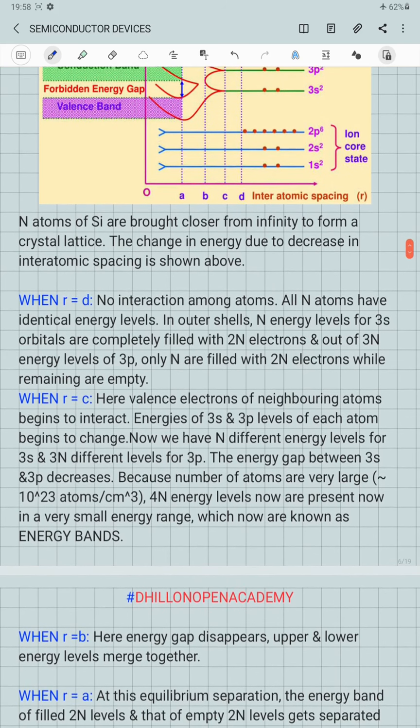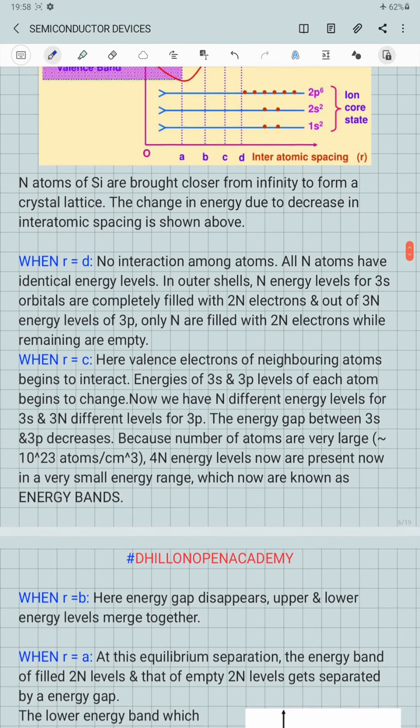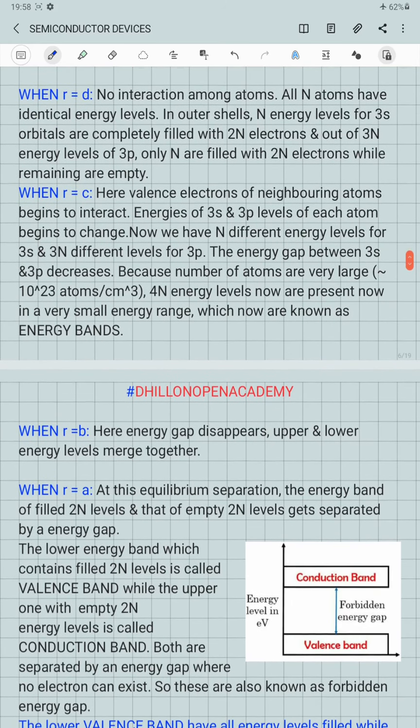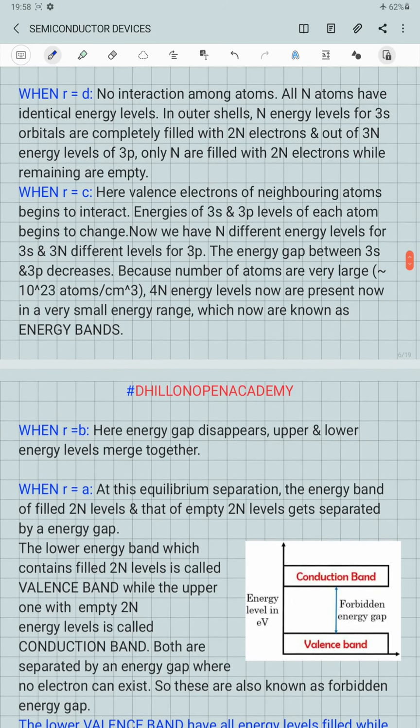When the distance between the different atoms becomes equal to a, we call this separation the equilibrium separation between the atoms, because at this stage the energy band of the filled 2n levels and that of the empty 2n levels get separated from each other by an energy gap.